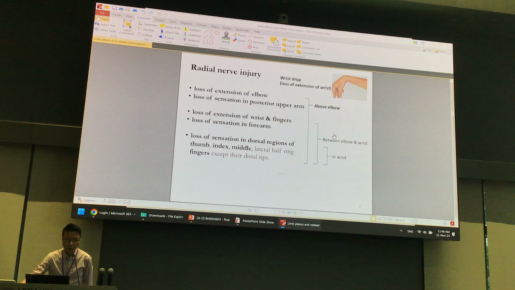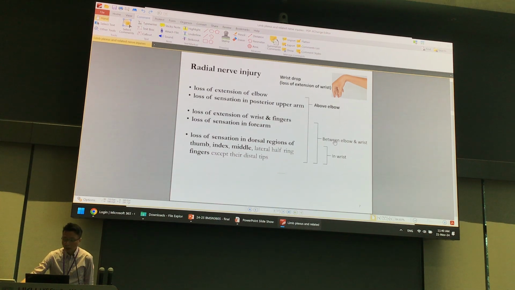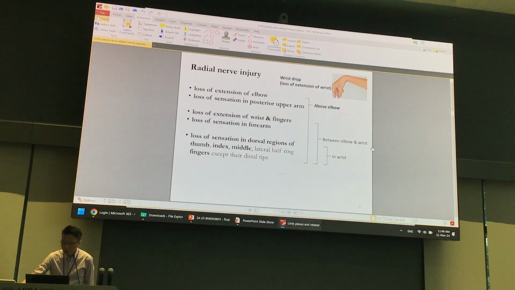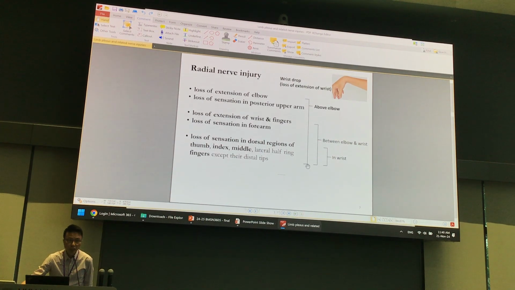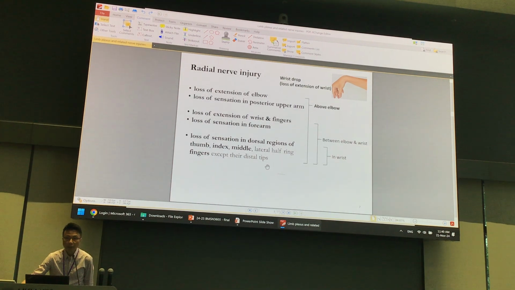But if the injury is above the wrist or at the wrist region, there will be different outcomes. Especially, if the injury is located at the wrist, you just lose the sensation, but the motor function of the radial nerve is actually kept intact.